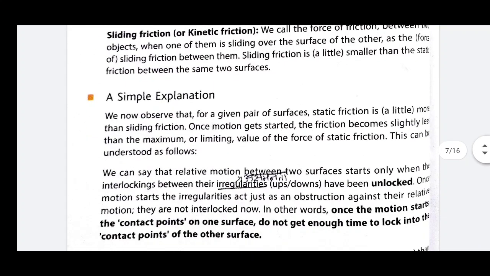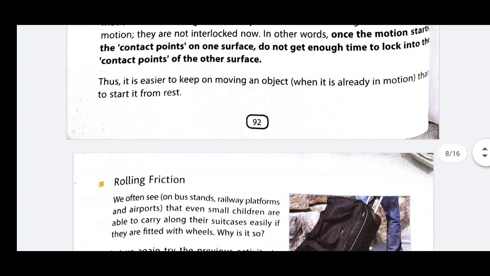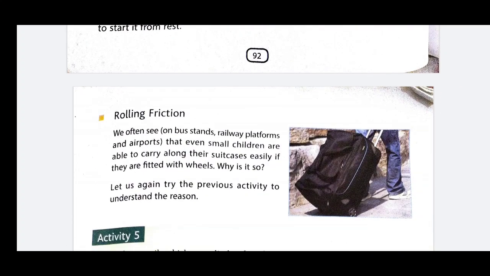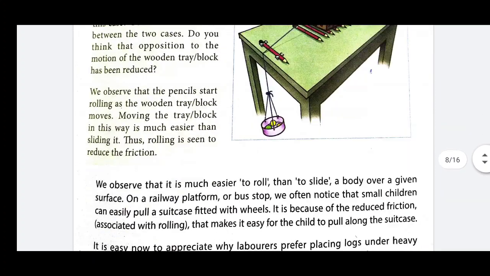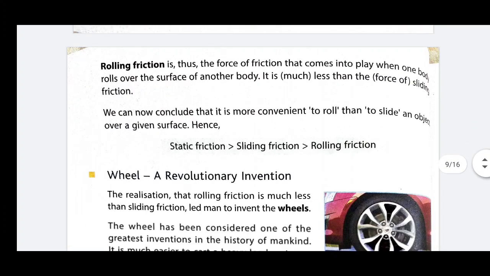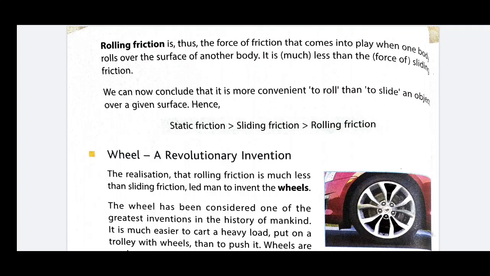Now, see static, sliding and rolling. This is the actual order of the friction in decreasing order. A question may ask to arrange the sliding, rolling and static in increasing or decreasing order.